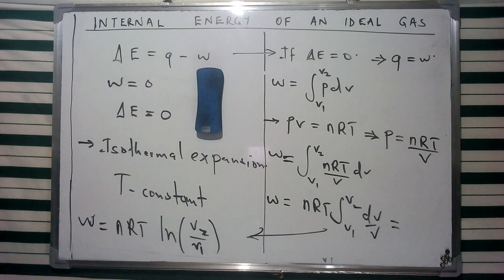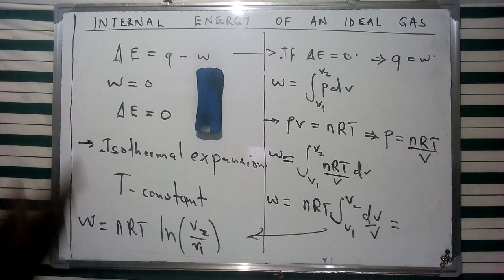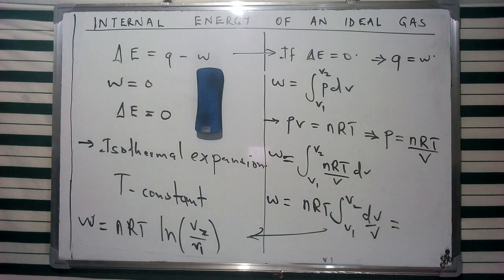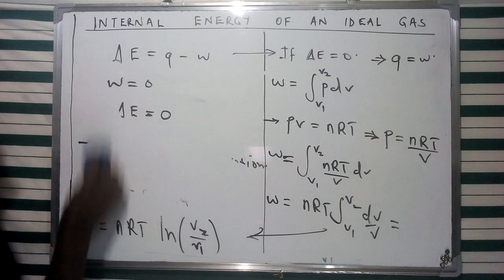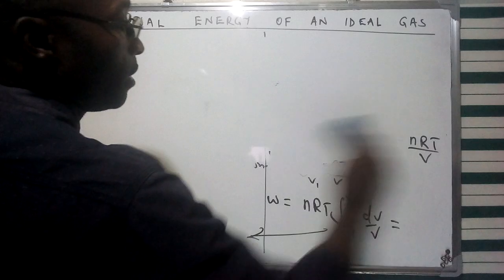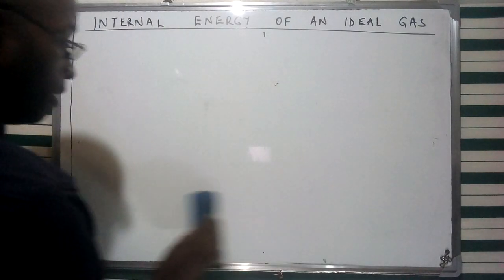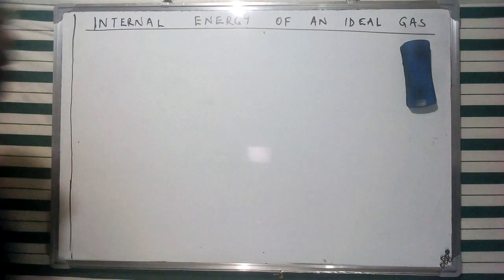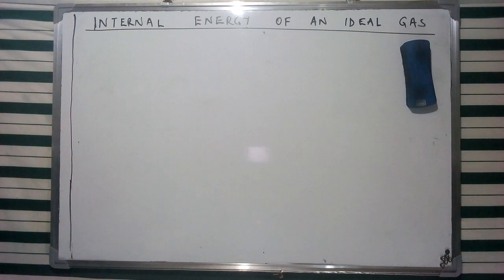Now, in this case, we can consider an example and see how we can represent the internal energy of an ideal gas. Of course, I'm going to read the question set, we extract the information from there, and then apply what we have learned to come up with the final evaluation of what that internal energy entails. So the question reads as such: 0.1 mole of an ideal gas is expanded isothermally at 273 kelvins from 3 decimeter cubed to 5 decimeter cubed. Determine the energy absorbed from the surrounding.